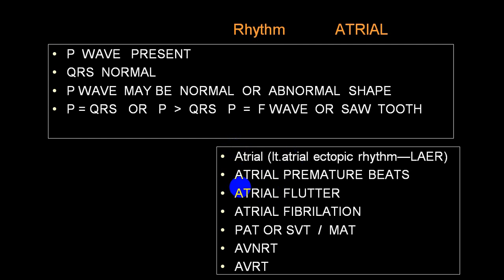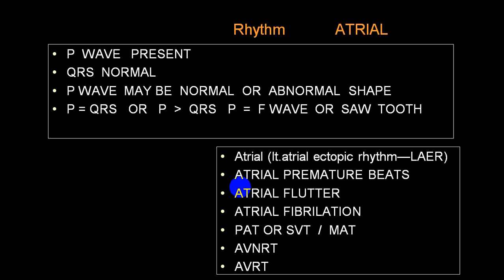In case of atrial flutter, there will be a sawtooth appearance of the P wave. The QRS complex will be narrow, normal shape. Depending upon the block, either a fixed block or a changing block, you will have an R to R interval that is regular or irregular. While in atrial fibrillation, the RR interval is always changing. So it is irregularly irregular.